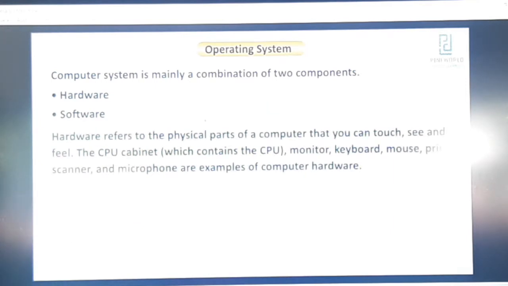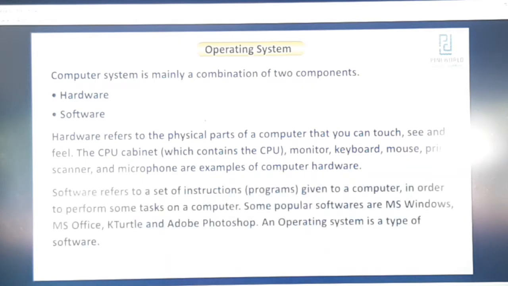Hardware refers to the physical parts of a computer that we can touch, see and feel. The CPU cabinet, which contains the CPU, monitor, keyboard, mouse, printer, scanner and microphone are examples of computer hardware. Software refers to a set of instructions, programs given to a computer in order to perform some tasks on a computer. Some popular softwares are MS Windows, MS Office, KTurtle and Adobe Photoshop. An operating system is a type of software.